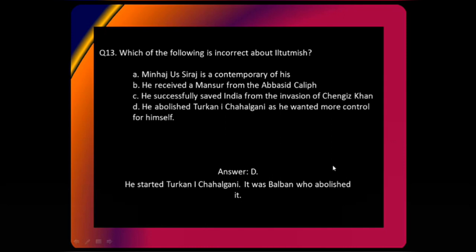Turkan-i Chahalgani was a noble body. By nobles I mean the ministers or the nobility in the court of Iltutmish. They were known as Turkan-i Chahalgani. They were made up of 40 nobles, and it was started by Iltutmish. But since Balban wanted to become more centralized and wanted all the power to himself, that is why he abolished Turkan-i Chahalgani. Right, next question.